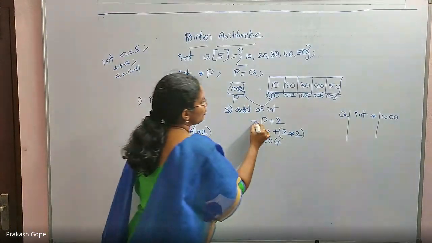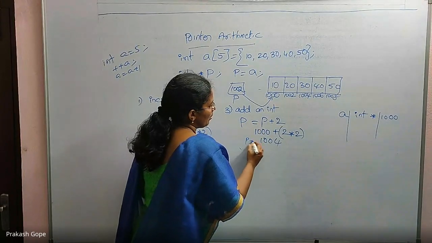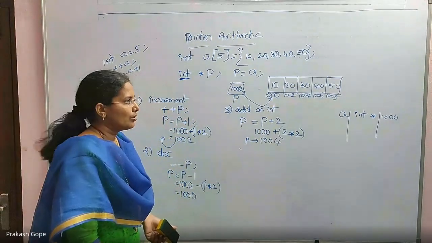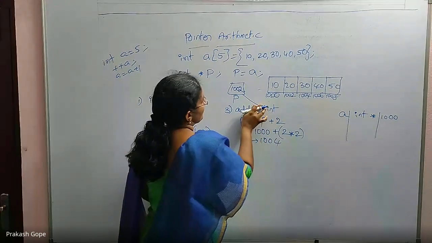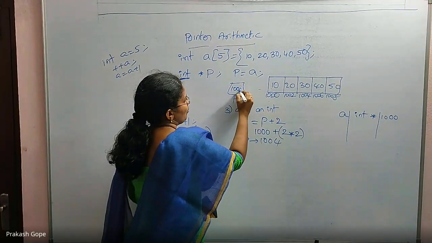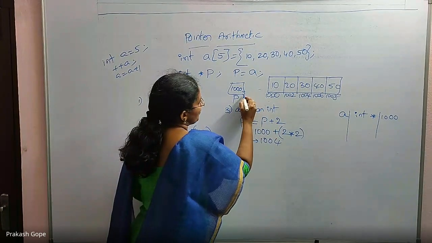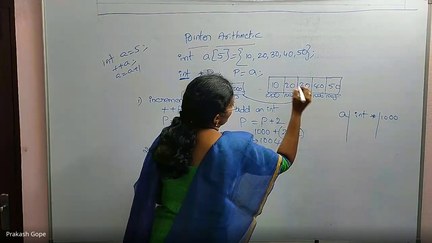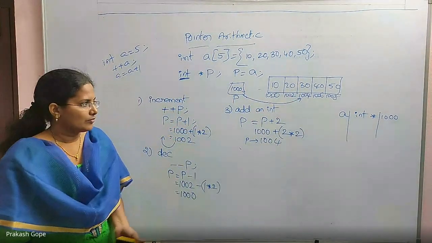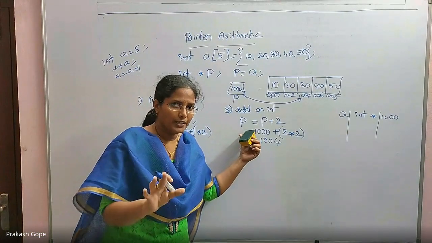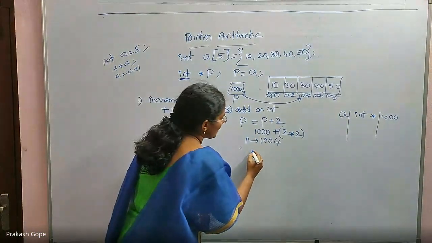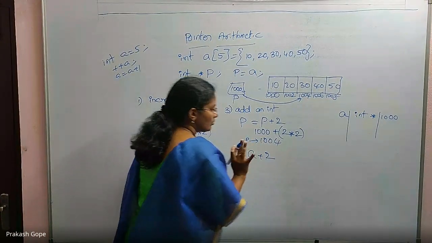I can update that to p again so that p will hold 1004. Till now p is pointing to 1000. When I say p equal to p plus 2, p is pointing to third element. I can update p. I cannot update a. Similarly, I can say a plus 2. This is fine.